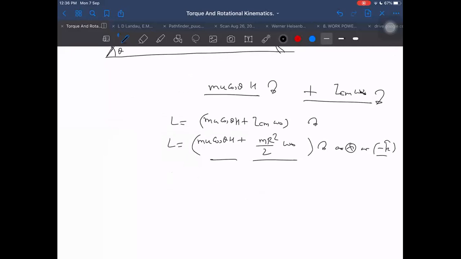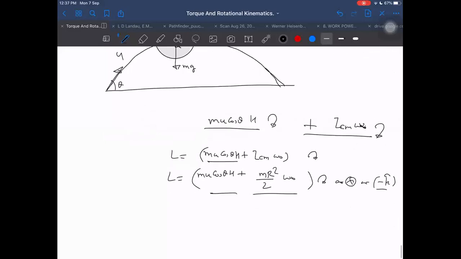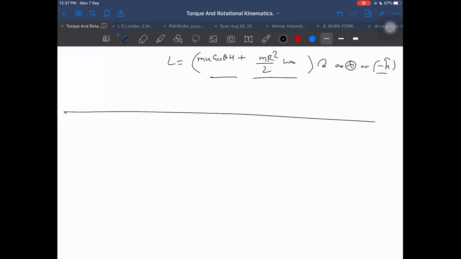So you understood what to do? One term will be found like a particle located at the center of mass, and another term will be found out by I_CM into omega. Two terms will always be there. Always. Okay.